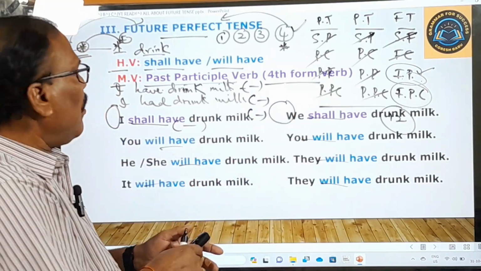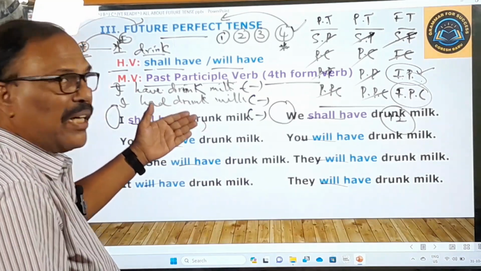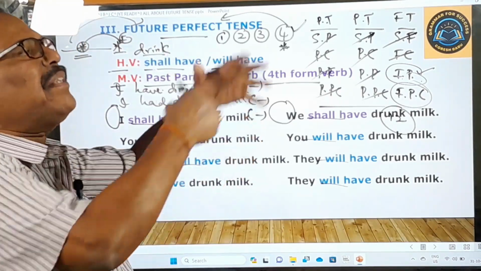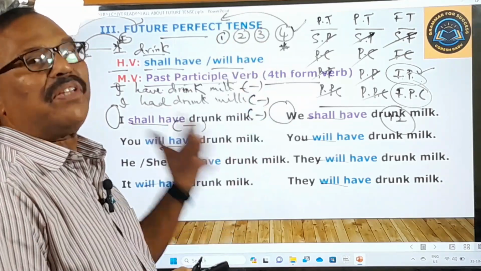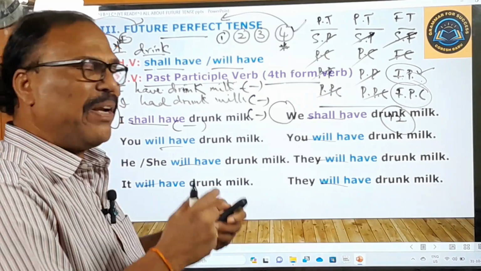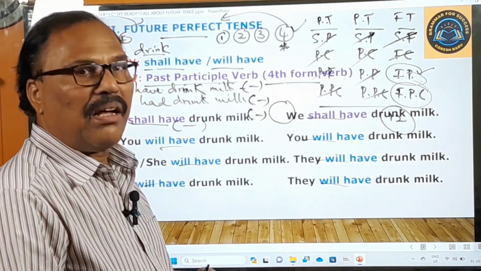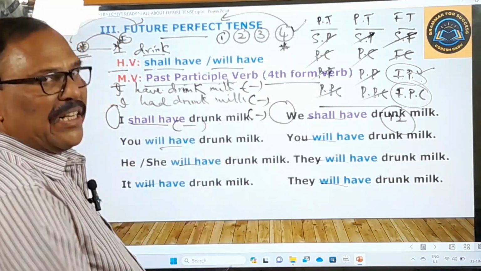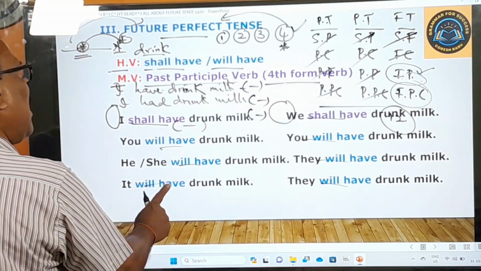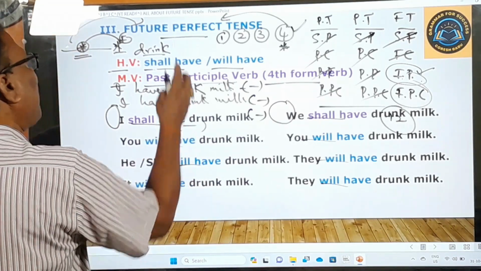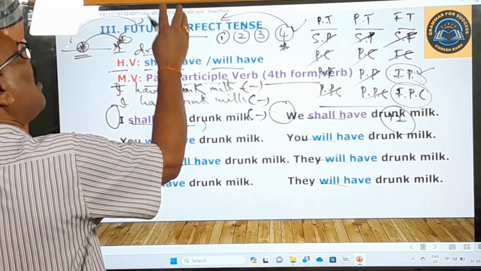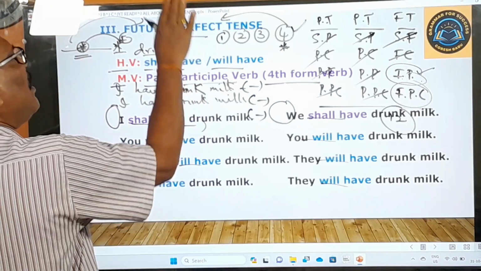Okay, and you can also replace this verb drunk by any number of verbs, and repeat the tense along with its meaning, and you can get a wonderful English. So please make use of other verbs and repeat that. Okay, right. So this is the meaning of this, and now let us see the rule of this future perfect tense. That rule means where it is used, how it is used. That is only its rule.